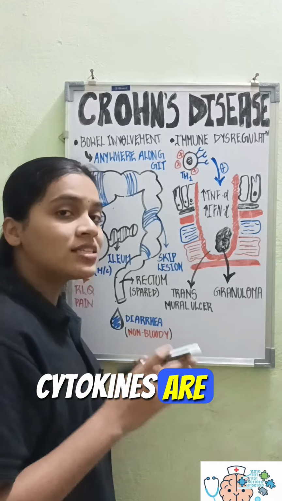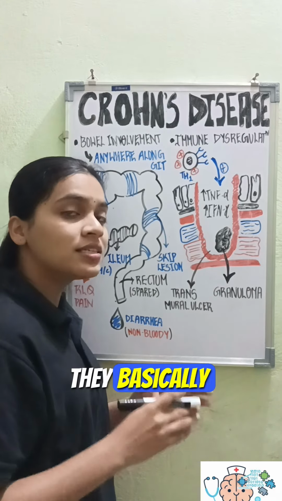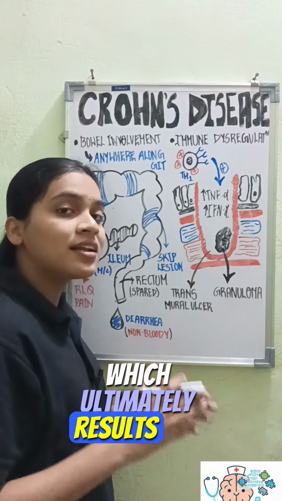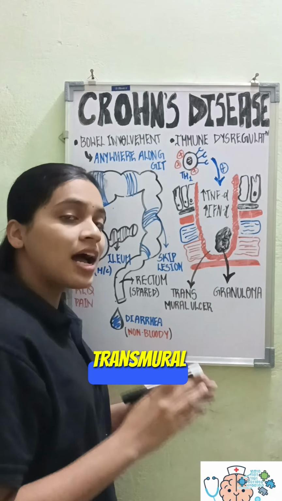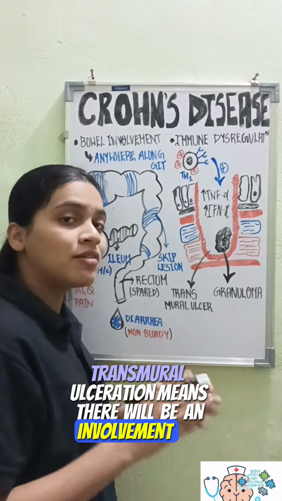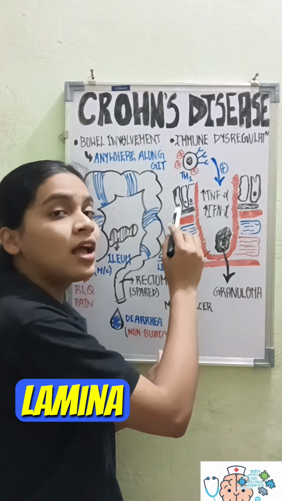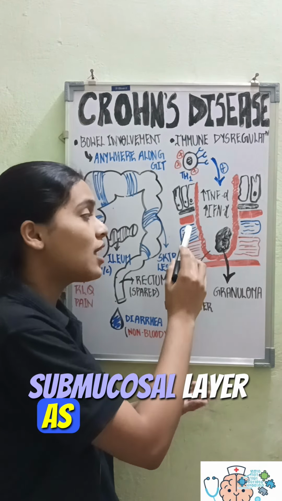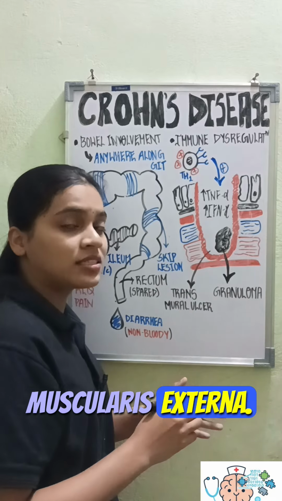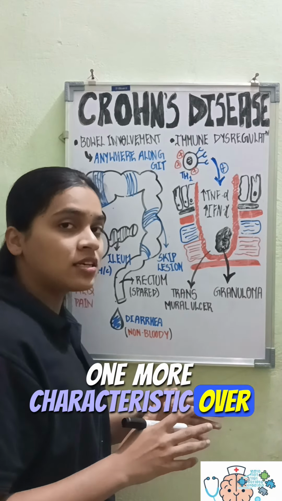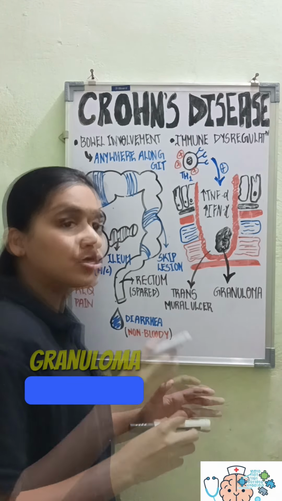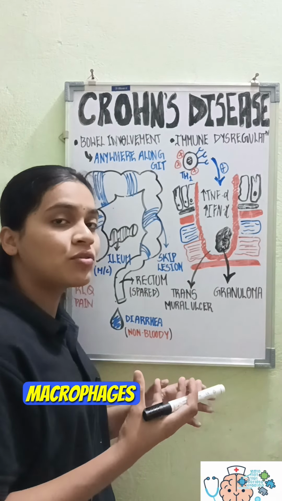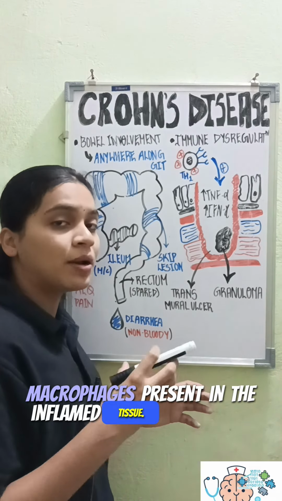As the cytokines are inflammatory mediators, they basically start the process of inflammation, which ultimately results in transmural ulceration. Transmural ulceration means there will be involvement of the epithelial layer, lamina propria, muscularis mucosa, submucosal layer, as well as your muscularis externa. One more characteristic over here is granuloma formation. Granuloma is nothing but a clumped area of neutrophils and macrophages present in the inflamed tissue.